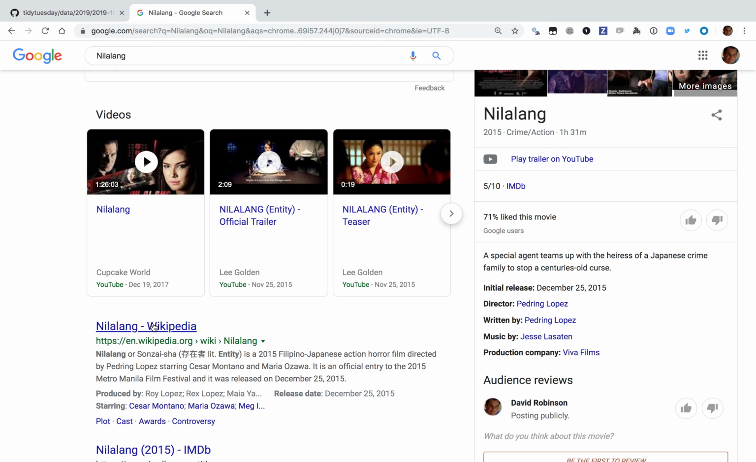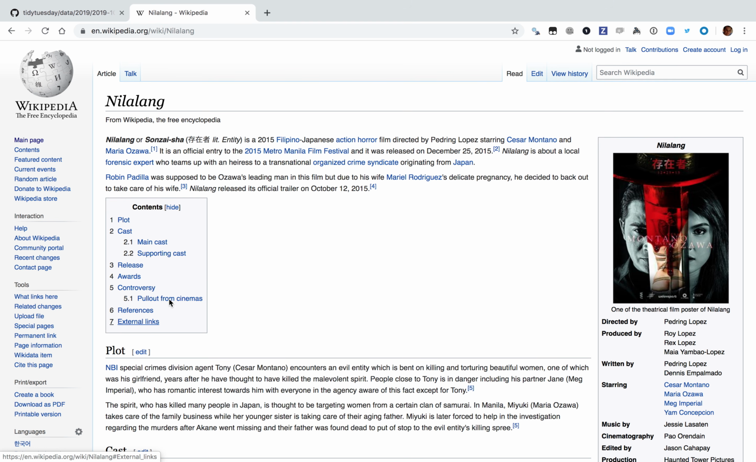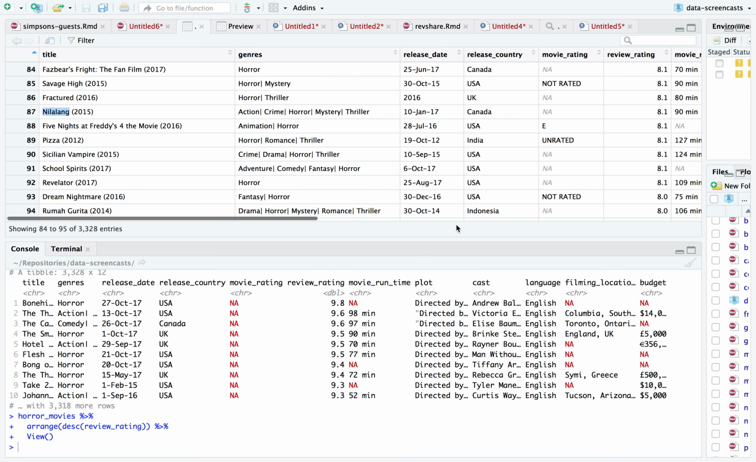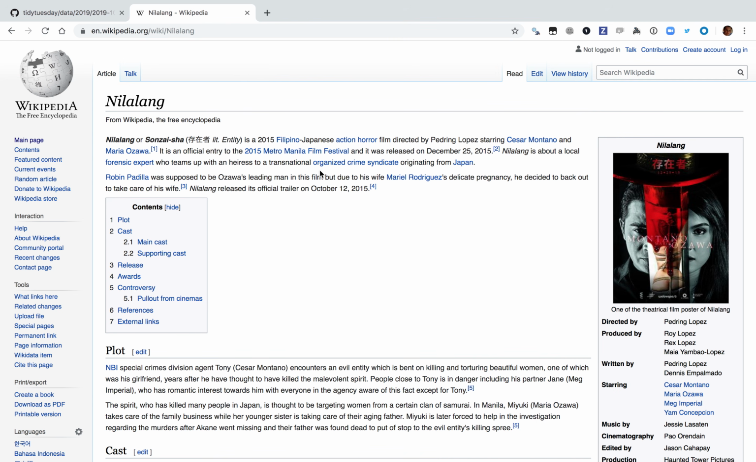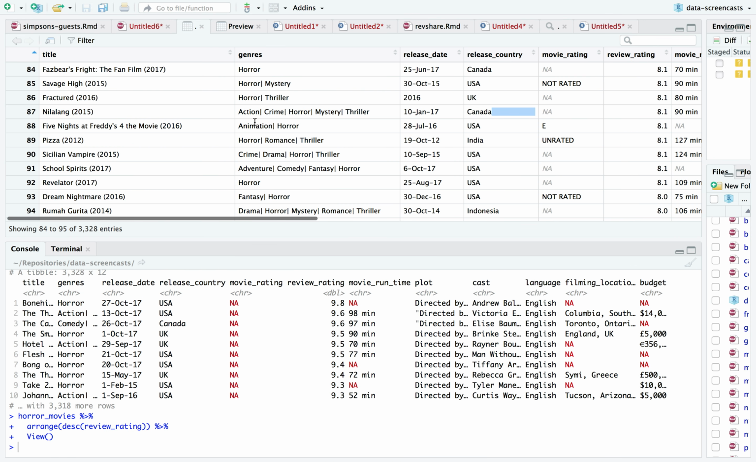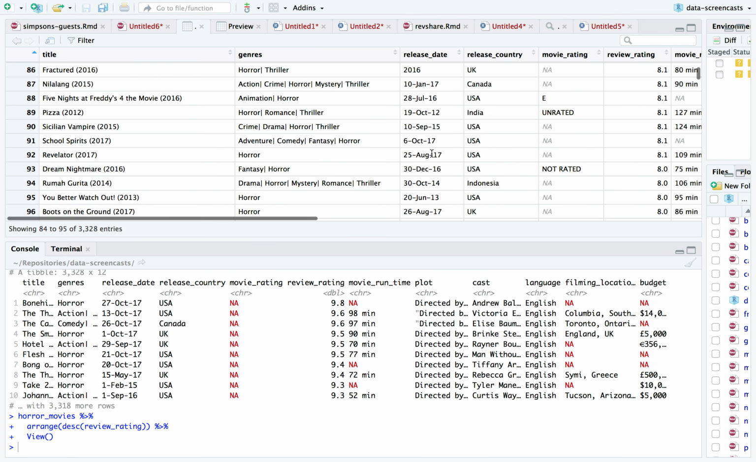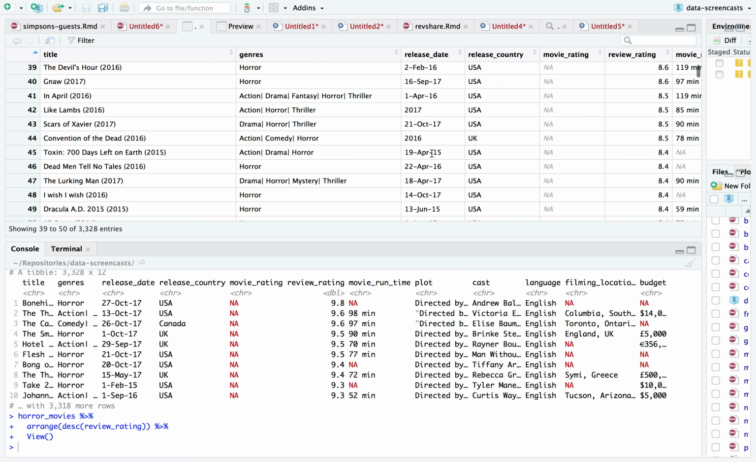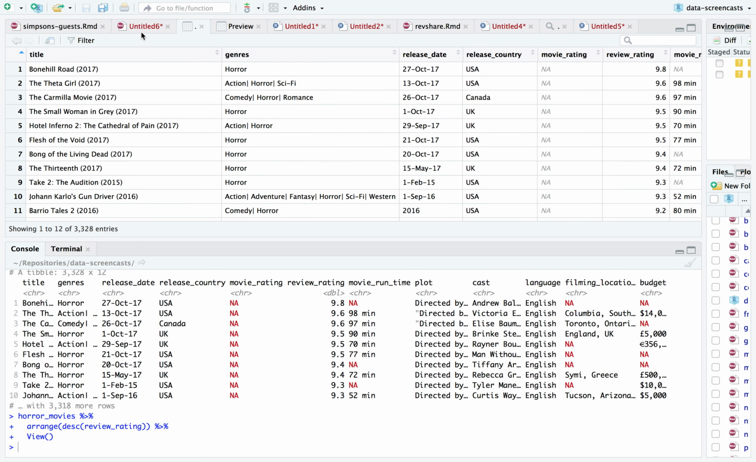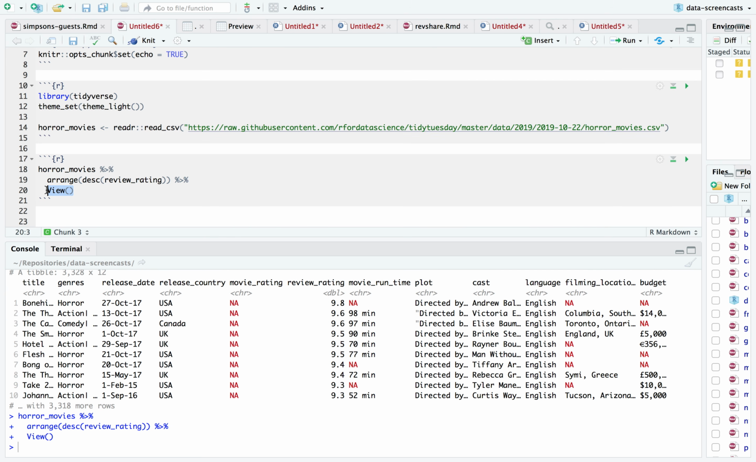So it looks like it was released in 2015, but maybe it was released in the United States or worldwide in 2017. In Canada, it was released in 2017, even though it is a Filipino-Japanese action horror movie. Okay, I'm not going to pay attention to the release dates. I'm going to be paying attention to the title year.